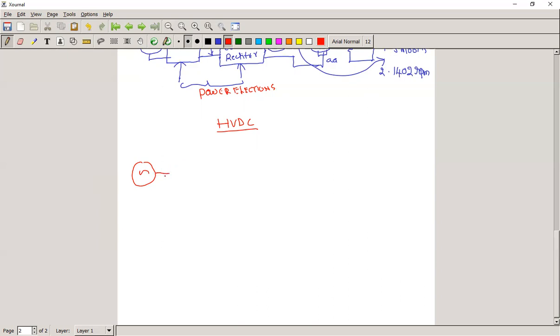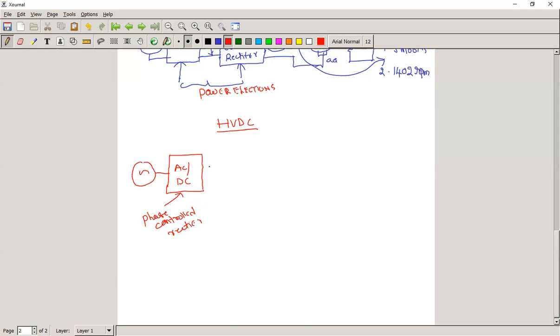Where we generate AC power, at the station itself, we convert it into DC by means of an AC to DC converter. Another name for this is a phase control rectifier.